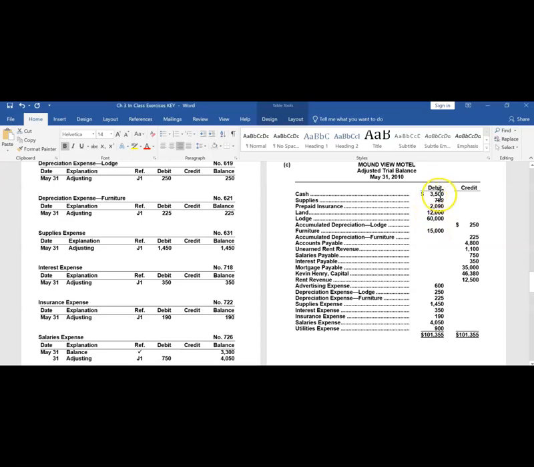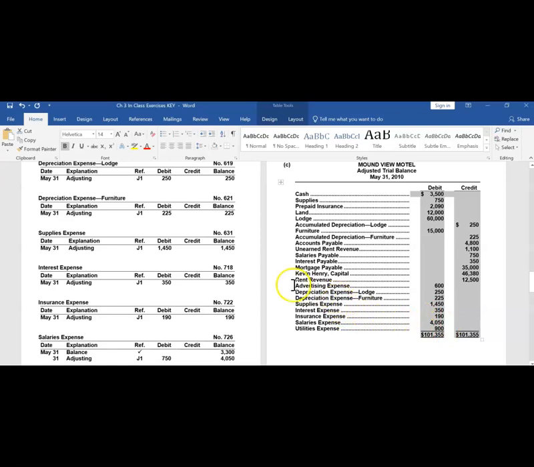If the account has a debit balance, it goes in the debit column. If the account has a credit balance, that balance will go in the credit column. Those two column ending balances should equal. That means that our debit balances equal our credit balances. If those two numbers don't agree, it typically means either we didn't post something correctly or we didn't add or subtract correctly. We would have to go back to correct our errors before preparing the financial statements.